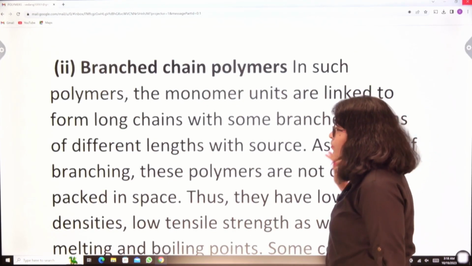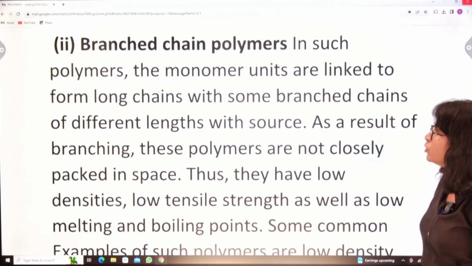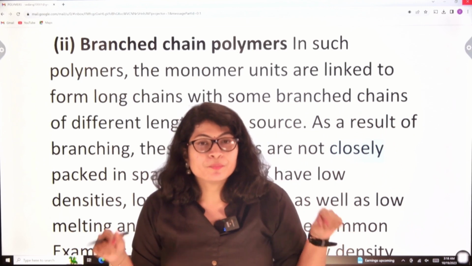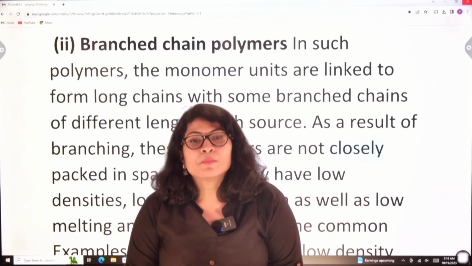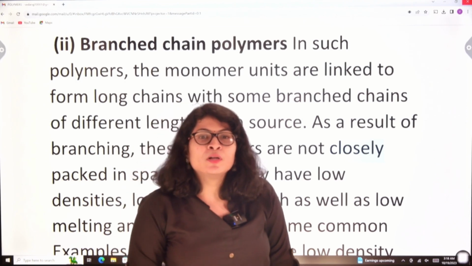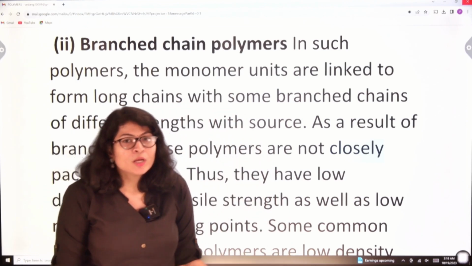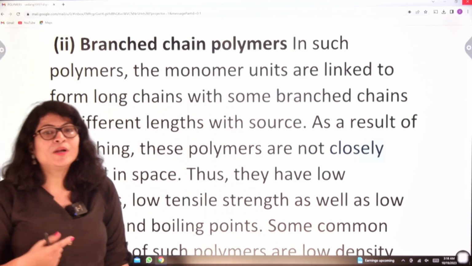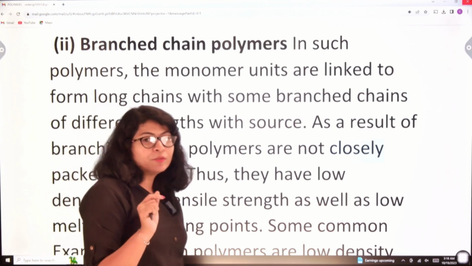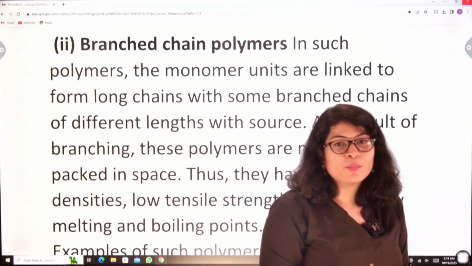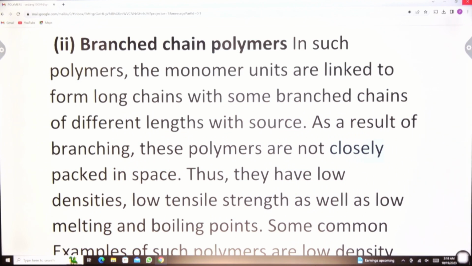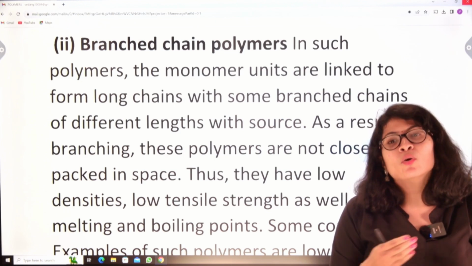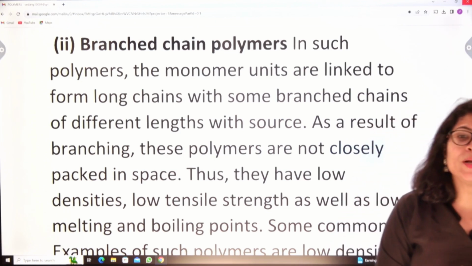Second is branched chain polymers. In such polymers, what happens? Linear means the monomeric units were arranged in a chain fashion. Okay. Branched chain polymers means there must be some branching. Okay. In such polymers, the monomeric units are linked to form long chains with some branches. Okay. Those branches can be of different length. As a result of branching, the polymers are not closely packed. Obviously, if branching arises, the polymer cannot be closely packed. Therefore, they will have lower density, low tensile strength and low melting and boiling point.